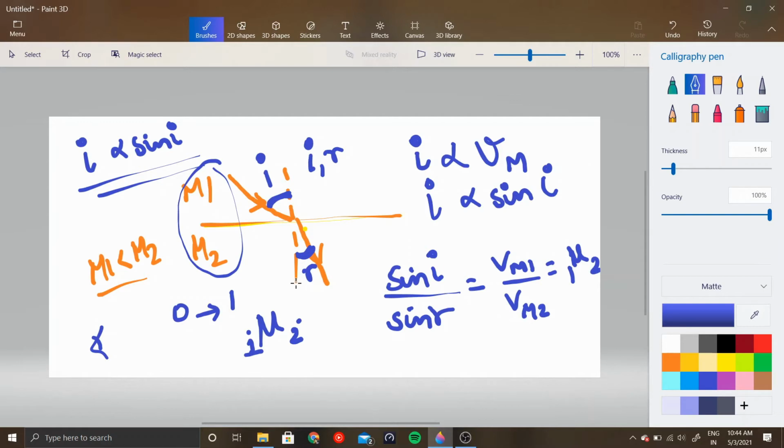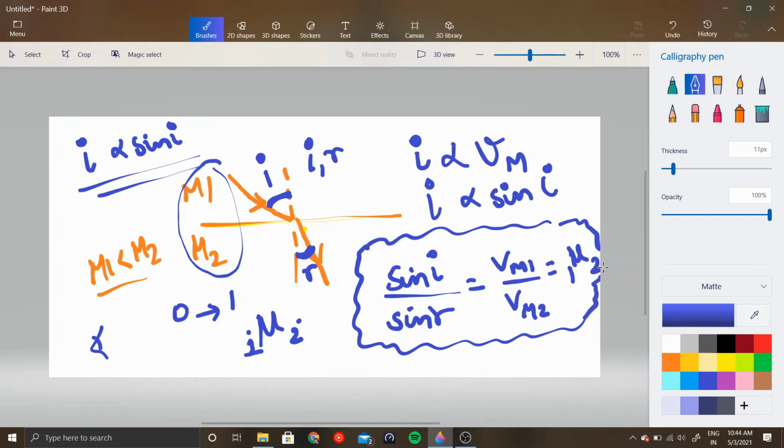Now this law is actually the law of refraction. You learnt about the laws of reflection; this is the law of refraction, and it is called Snell's law of refraction. Along with this, the angle of incidence, the angle of refraction, and the normal are always on the same plane.